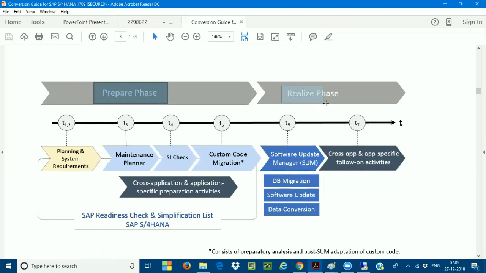Now they are going to do the realization phase from here onwards. So these are the differences. It is not so easy that if a consultant has very good experience in greenfield implementation, he can go with SAP S4 on a conversion project. No, it requires very thorough knowledge in SAP FICO, and not only in SAP FICO, it requires very good knowledge in all the aspects. Then only the consultant can do the system conversion.